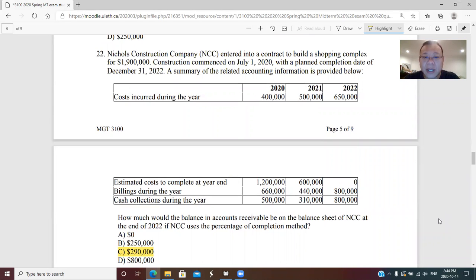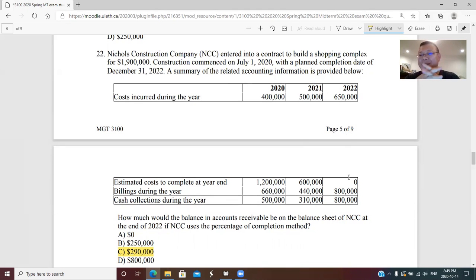Nicholas Construction Company entered into a contract to build a shopping complex for $1.9 million. Construction commenced on July 1st, 2020, with a planned completion date of December 31st, 2022. A summary of related accounting information is provided below. How much would the balance in accounts receivable be on the balance sheet of NCC at the end of 2022? So at the end of 2022, what is the AR balance?